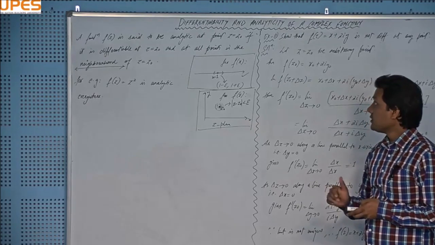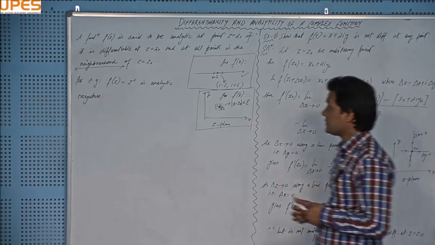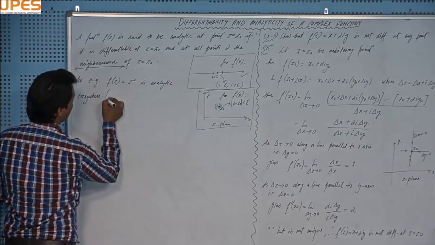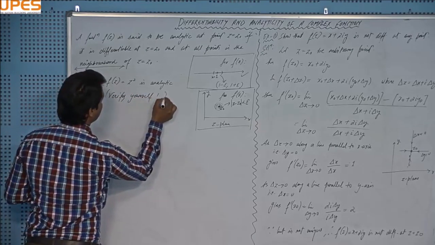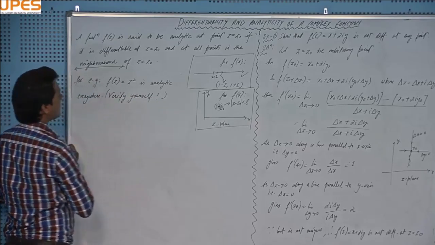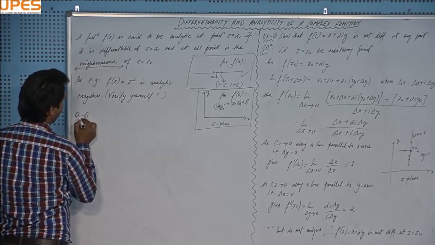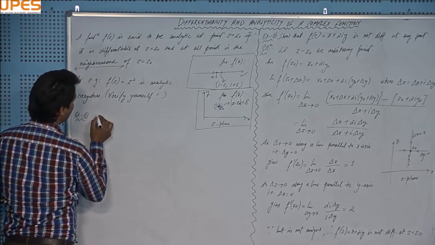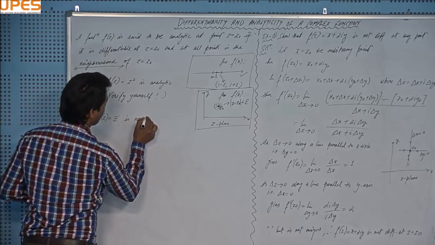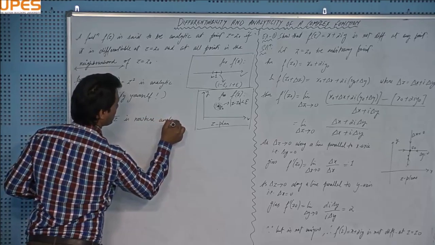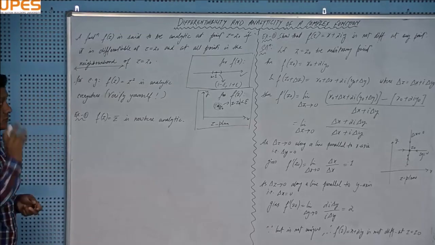Okay, let me take a non-example for this, which is non-analytic: f(z) equal to z bar. Verify yourself. Example number 1. f(z) equal to z bar is nowhere analytic. Nowhere analytic means not analytic at any point on the complex plane.